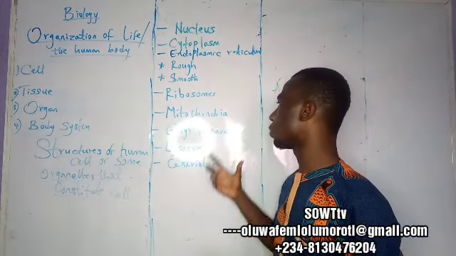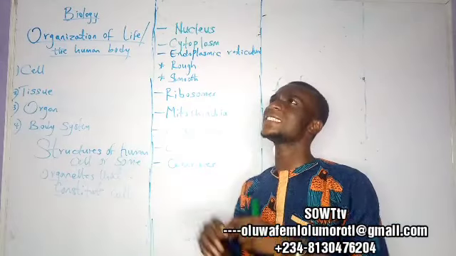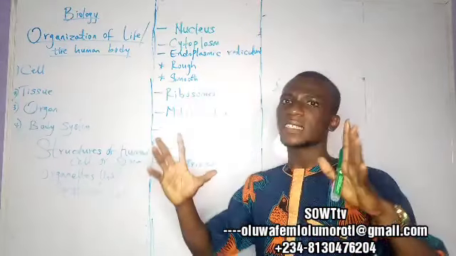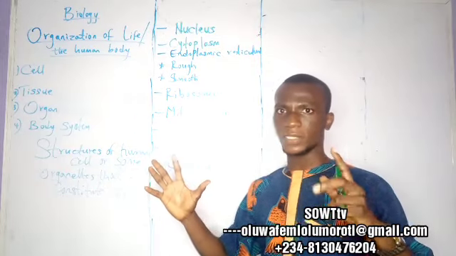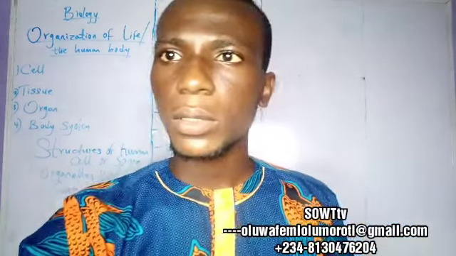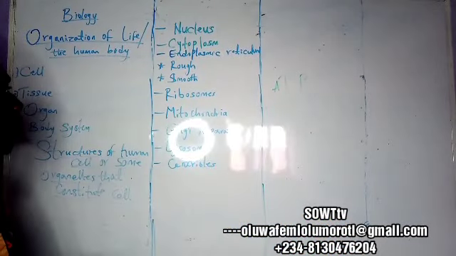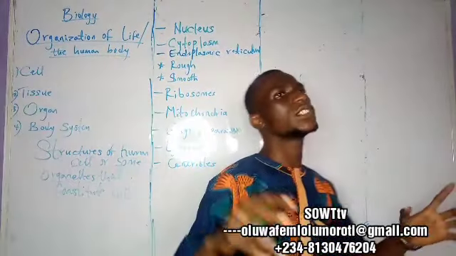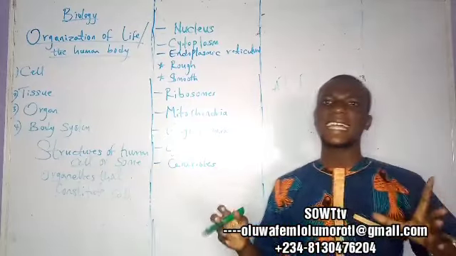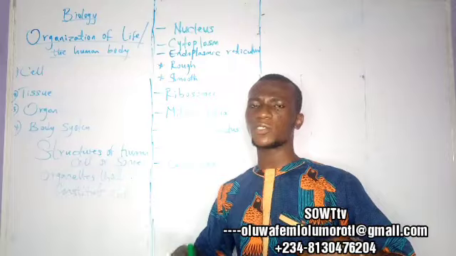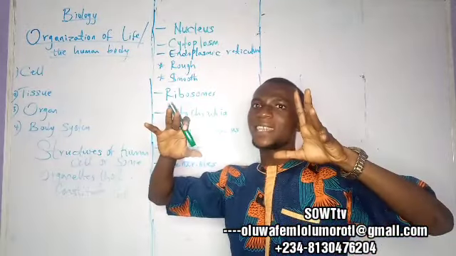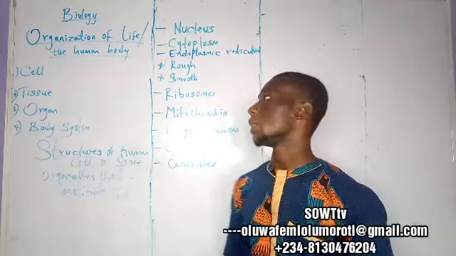Then we have lysosomes. Lysosomes are like enzyme packets. A lysosome is called a suicide packet that helps to break down some digestive material in the cell.